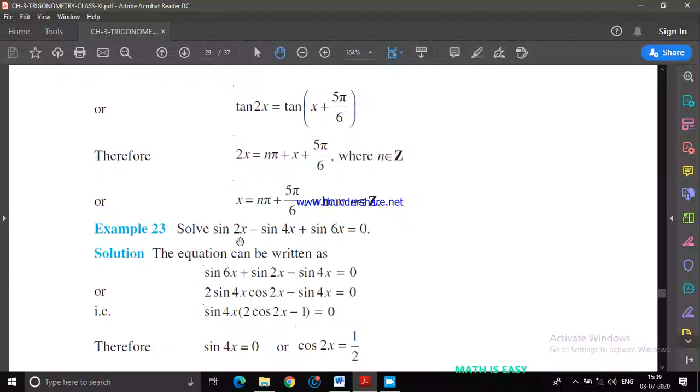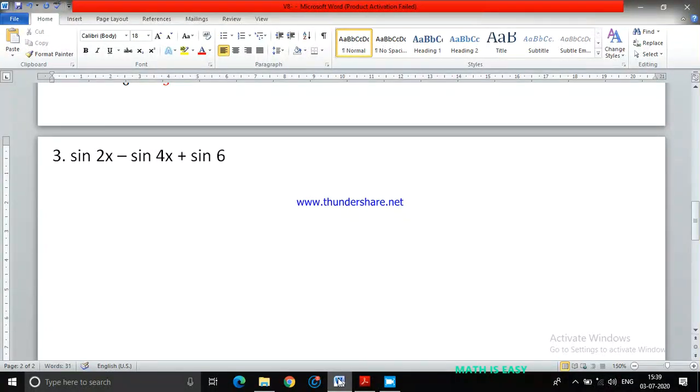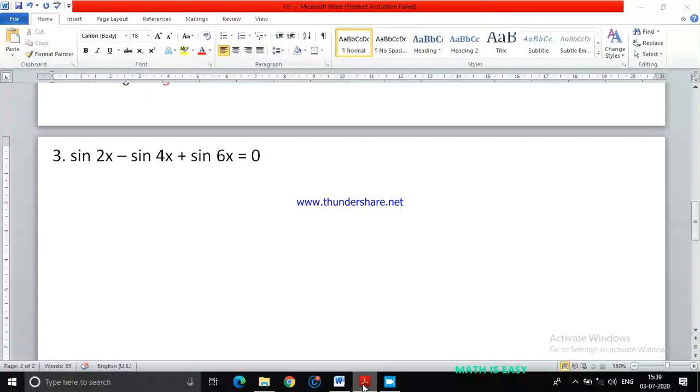Now for example, let me take this: sine 2x minus sine 4x plus sine 6x equals 0. So let me take another example. Sine 2x minus sine 4x plus sine 6x is equal to 0. Equals 0 only, right? Yeah, equals 0. This is the trigonometric equation. So if I want to satisfy the equation, what should be the value of x?